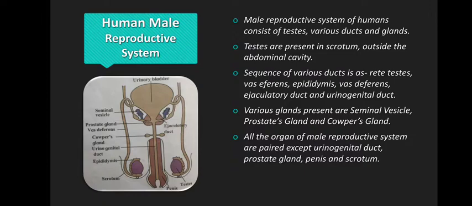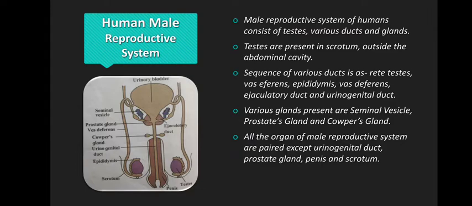There are two testicles here, and both the testicles are connected with various ducts to a common urinogenital duct, which is ultimately connected with the penis, so that all the secretions related to the reproductive system can move out through the penis.